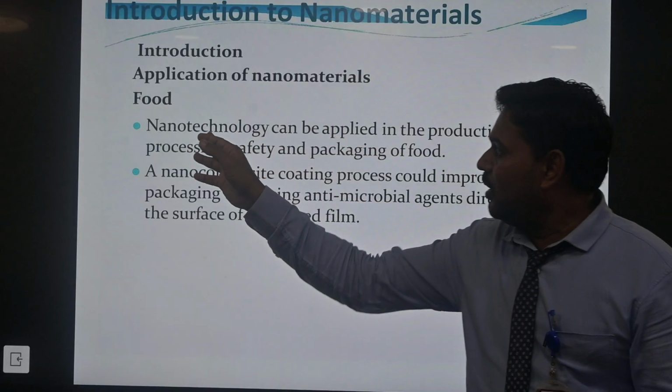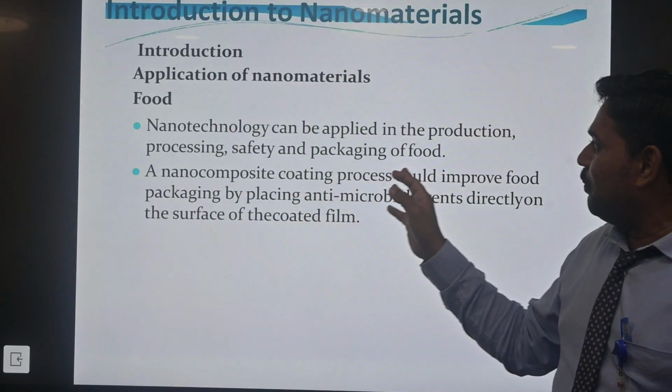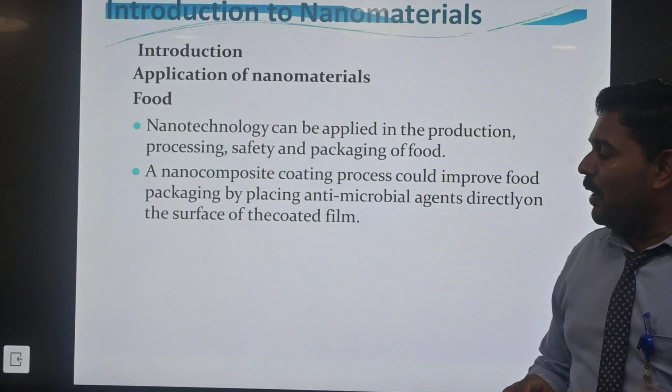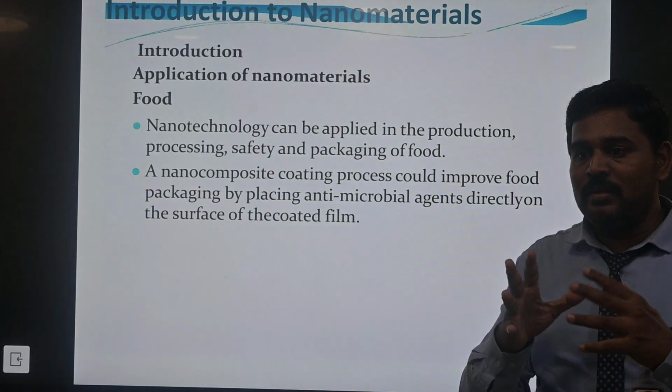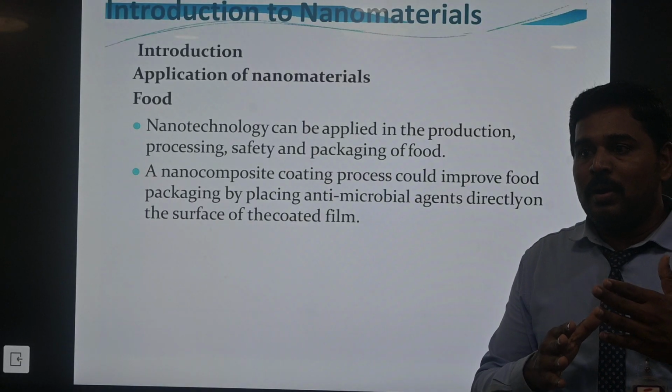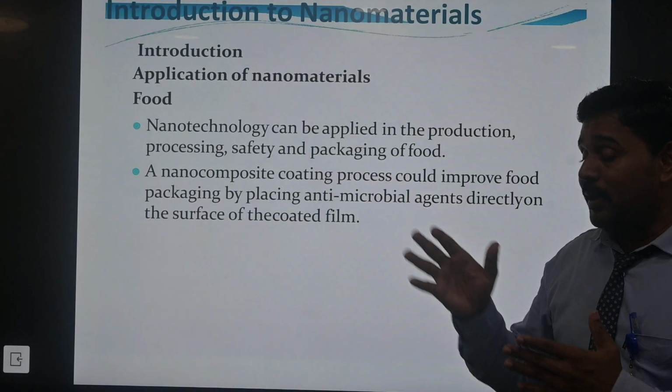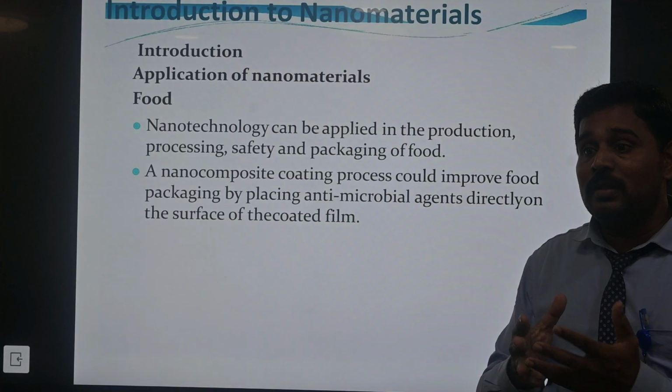So next one is food. The nanotechnology can be applied in the production, processing, safety and the packaging of the food. So nano material in the food field is a production. Production means a number of food products will be safely stored in the food.